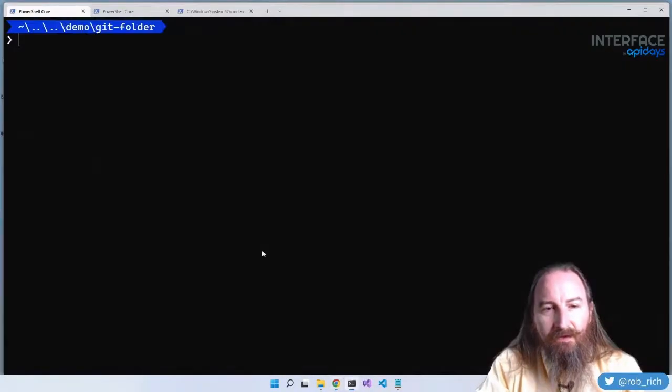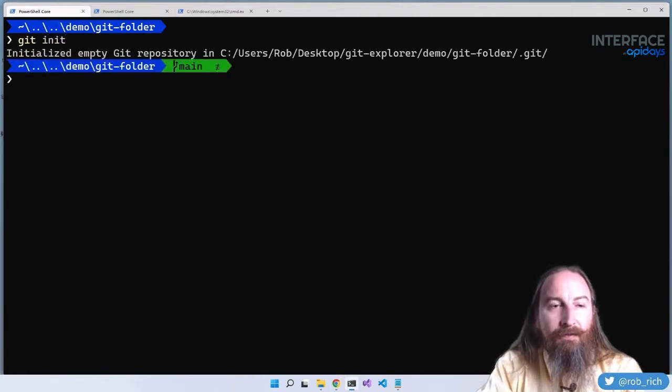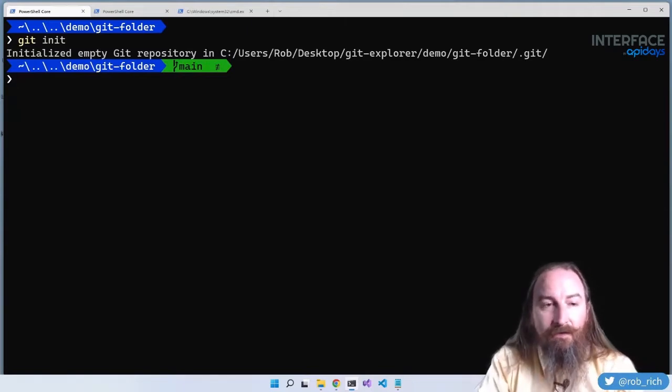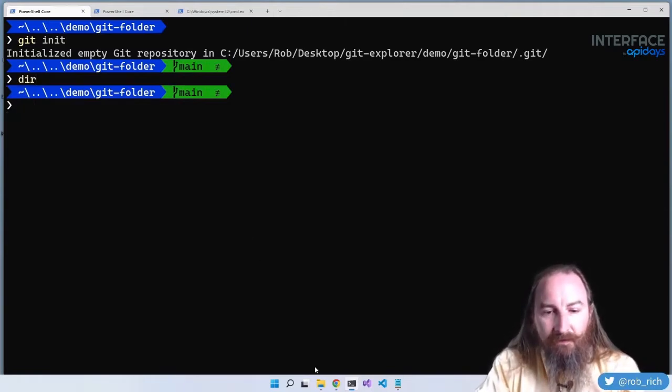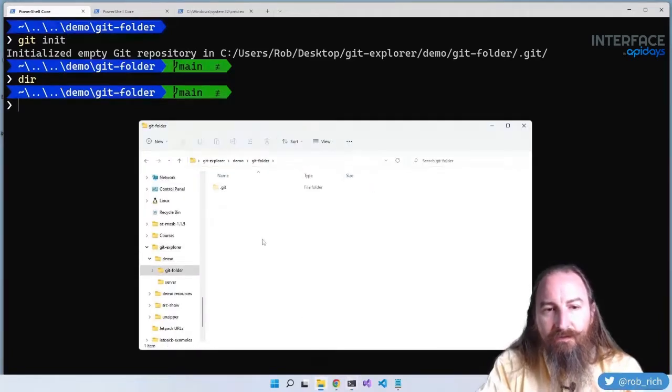So let's dig in. Now, we want to build up a Git repository. In this case, I'm going to say git init, where typically we might say git clone. This will create an empty repository and not link it to any servers. So this .git folder is here, and I've chosen to show hidden files and folders, which is why we see it.